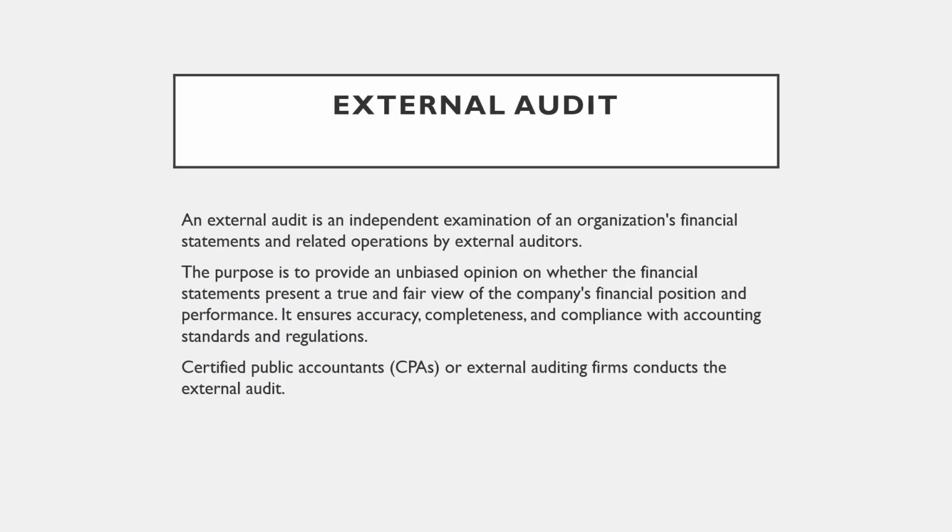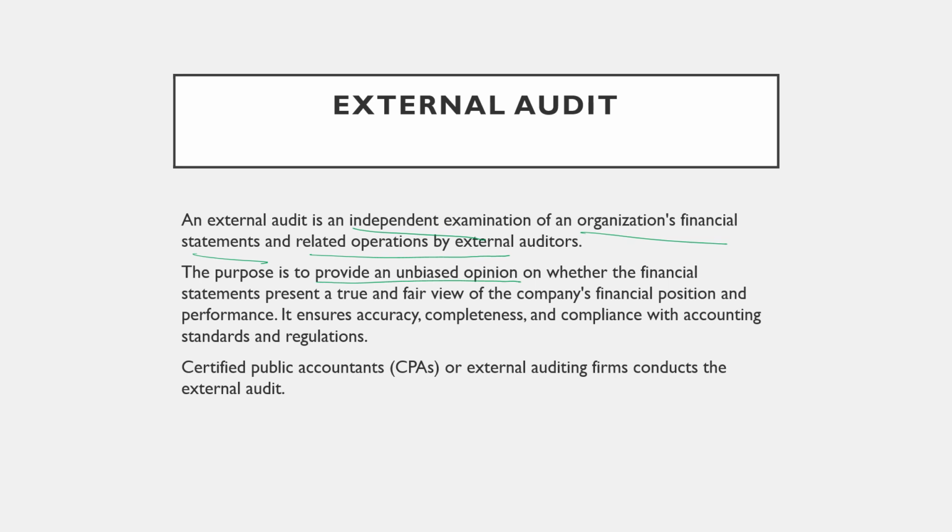External audit, as we said, like a financial audit, is an independent examination of an organization's financial statements and related operations by an external auditor. The purpose is to provide an unbiased opinion. Unbiased opinion means independent opinion, without any pressure.